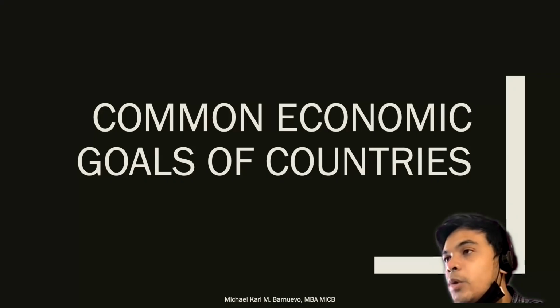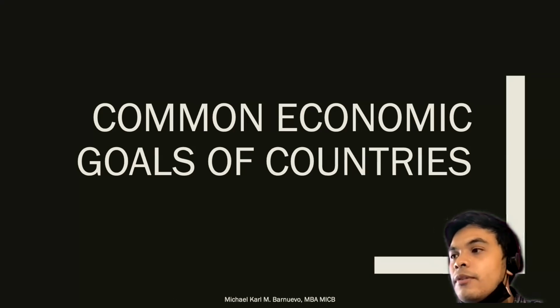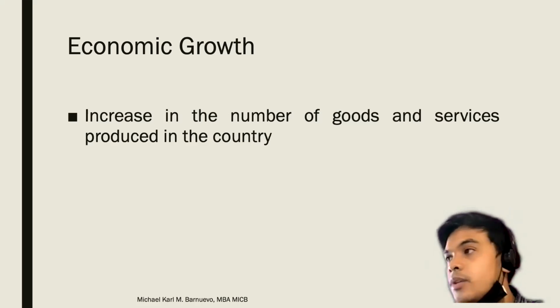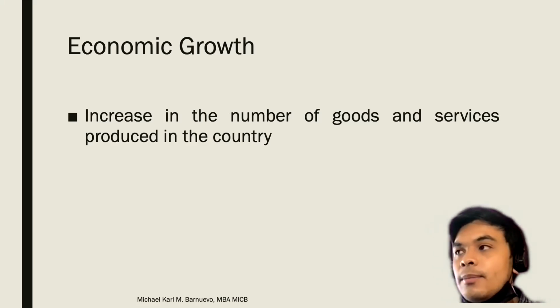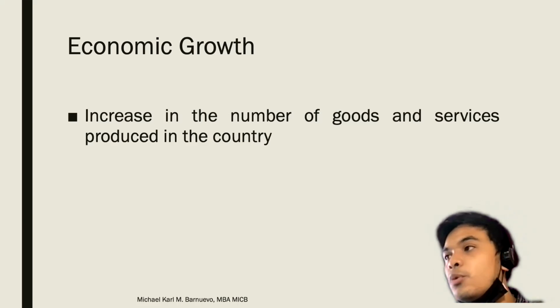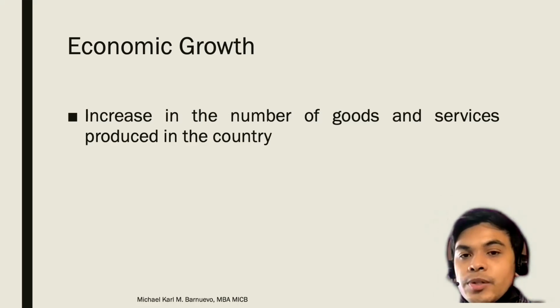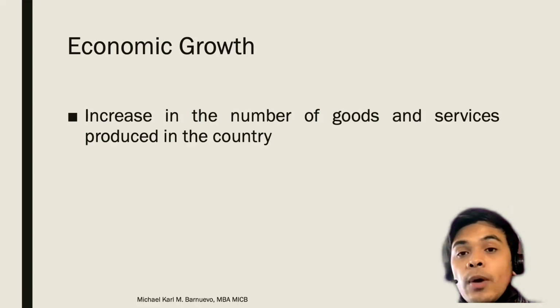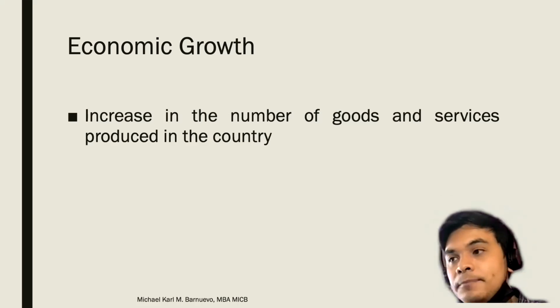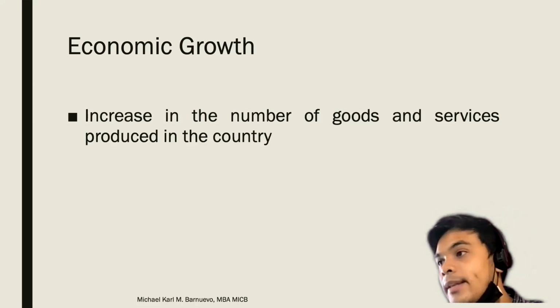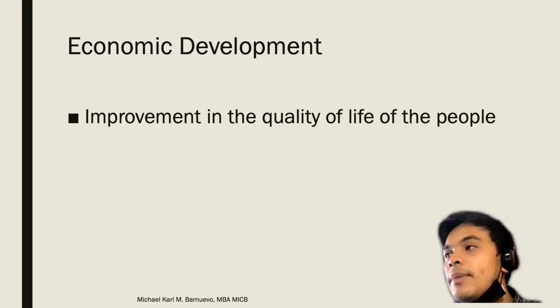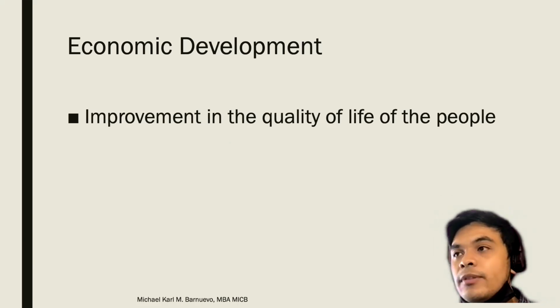Ayan. Okay, so what are the common economic goals of countries? Now, these are common goals from different countries. Economic growth is always the number one goal. Increase the number of goods and services produced in a country. If there are more businesses or more producers in a country, the GDP will go up, the value of money will go up, and eventually, poverty can be eliminated.